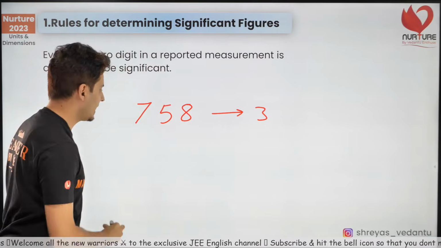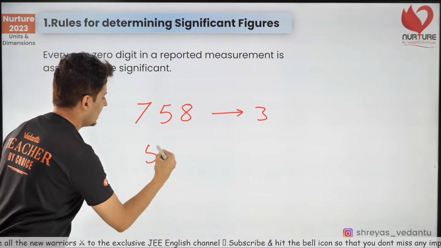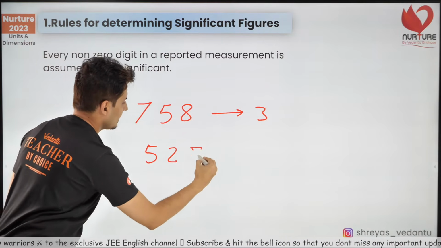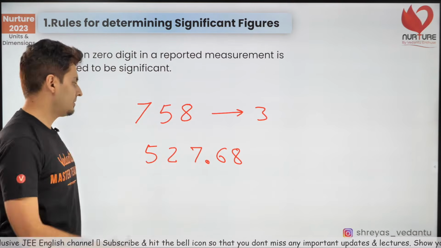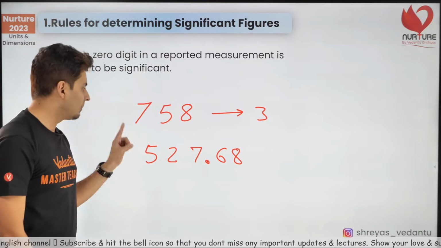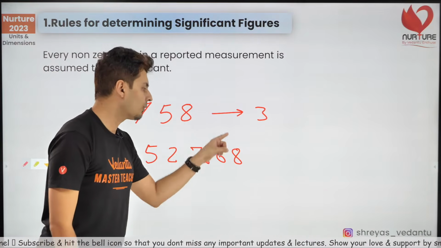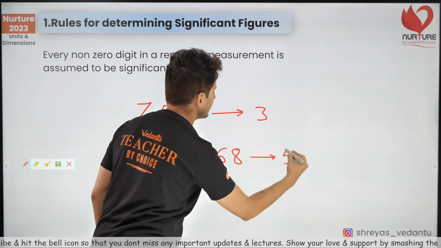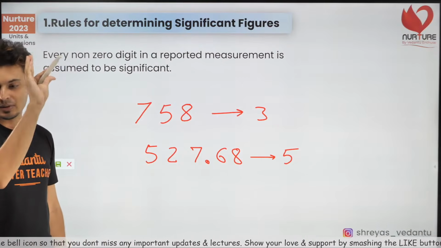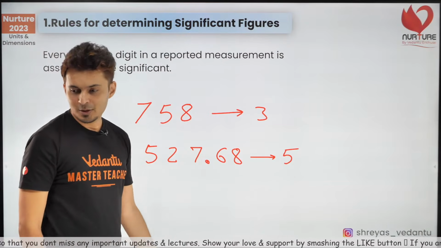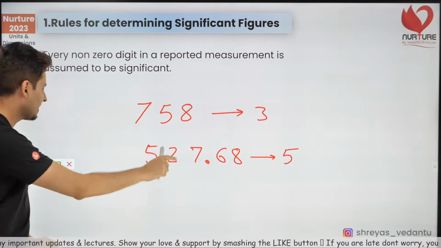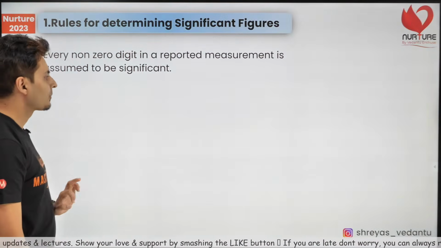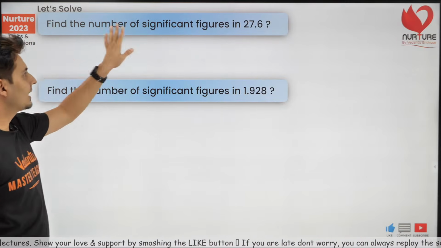That's the answer. Next, if I write 527.68, how many significant digits are there? Just count the non-zero numbers. 1, 2, 3, 4, 5. So the number of significant digits is 5. I hope this is clear. Yes, very good. This has 5. The previous one had 3. Beautiful.